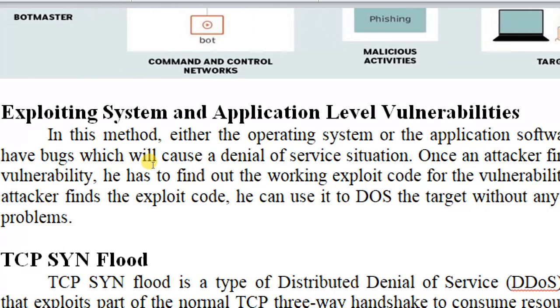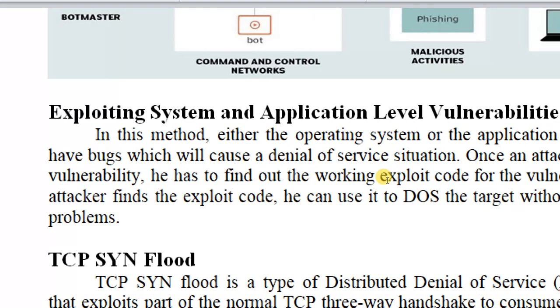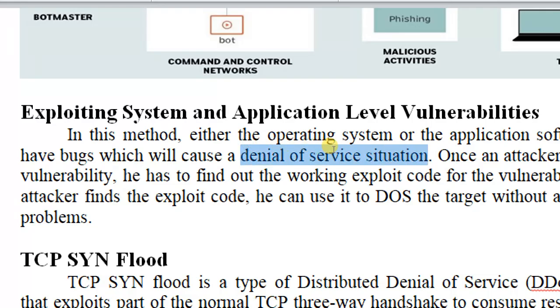Here, exploiting application-level vulnerabilities. In this method, either the operating system or the application software will have bugs. Suppose you created an application, like Swiggy, WhatsApp, or Instagram, that has bugs. During the programming, while writing the application, some bugs and loopholes are there. So these loopholes or bugs also cause a denial of service situation.